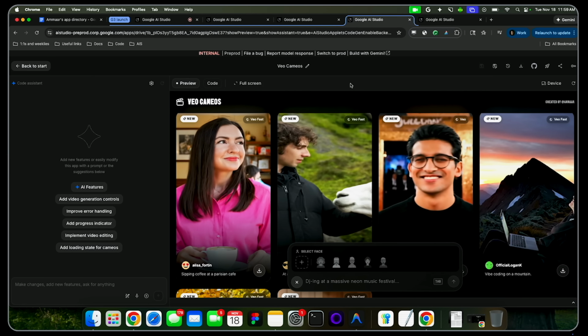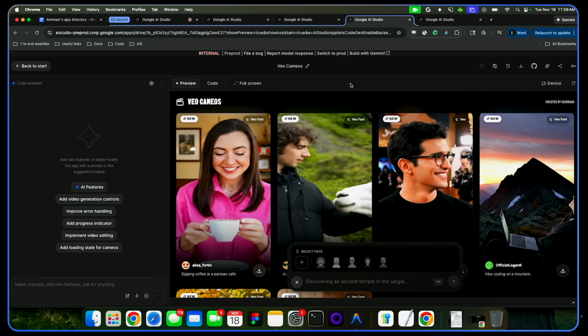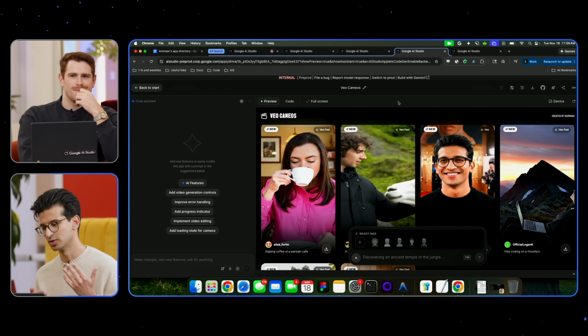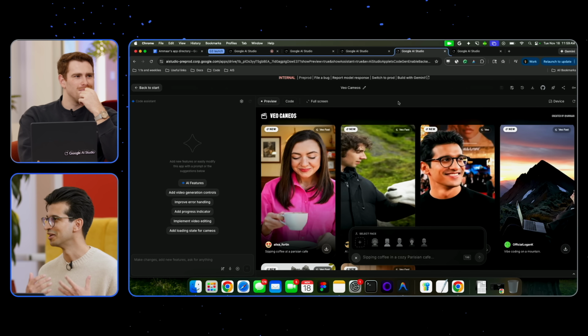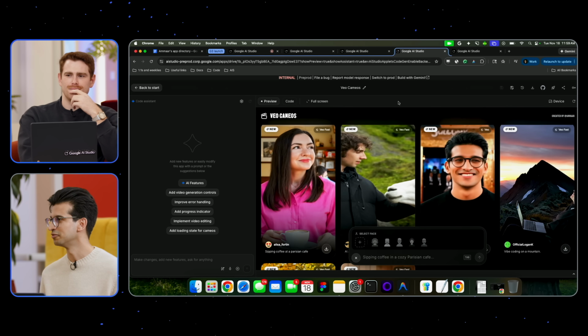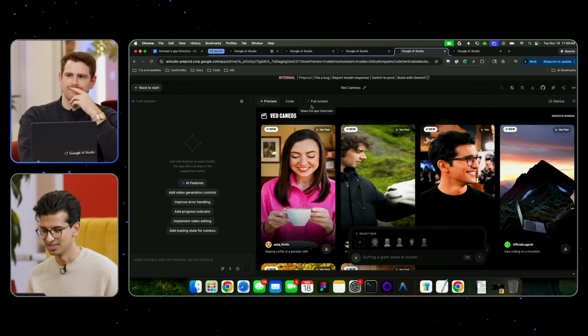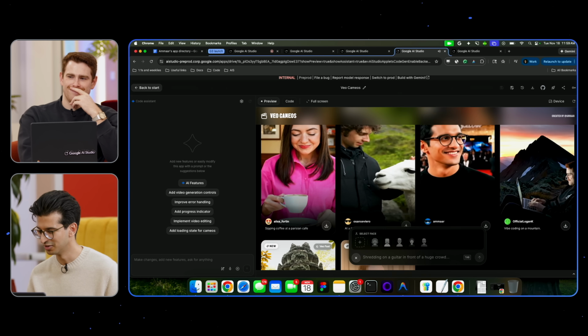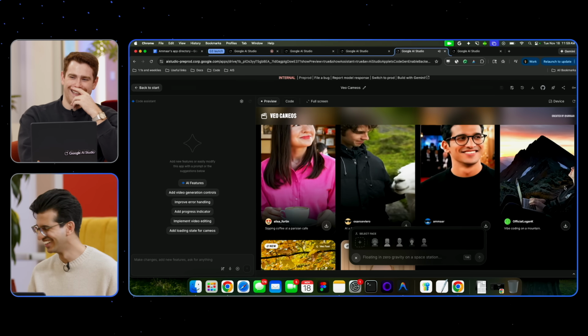You want to show Veo? Yeah, I think Veo cameos. So I asked for an app where I could use Veo 3.1, the preview, and essentially add a reference to the video app so you can upload a photo of yourself and then place yourself in any sort of setting. So you can see Elisa, one of our PMs, is here sipping some tea. You are vibe coding on a mountain over there.